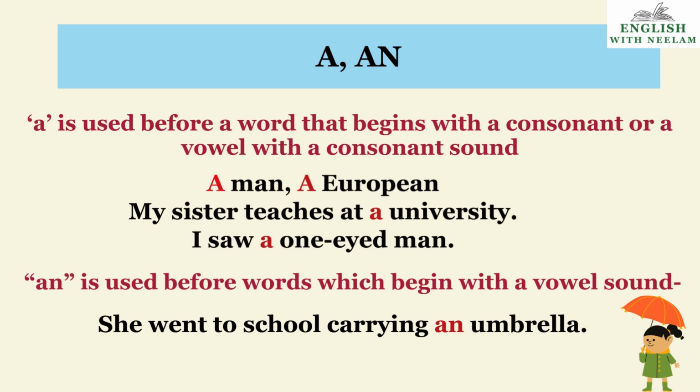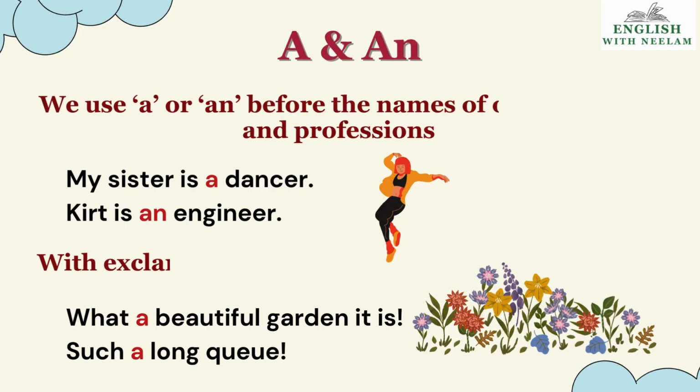Now, an. An is used before words which begin with a vowel sound. She went to school carrying an umbrella. Next, we use a or an before the names of occupations and professions. My sister is a dancer. Kit is an engineer. Next is use with exclamations. What a beautiful garden, what a beautiful scenery it is. Oh, it's such a long queue.